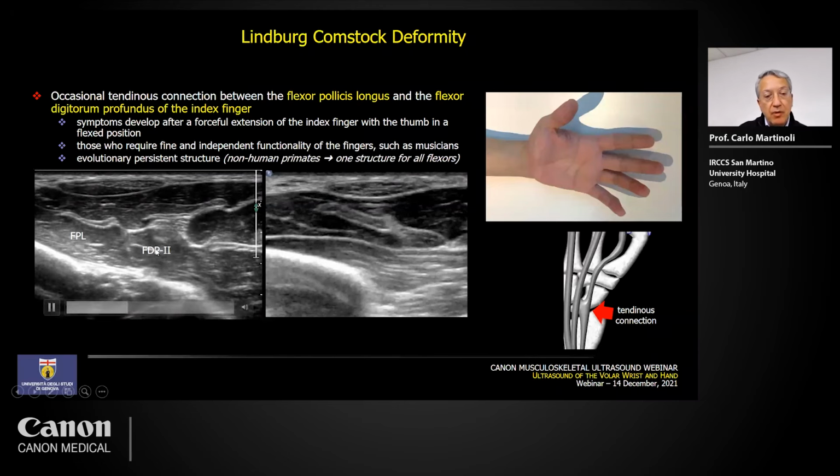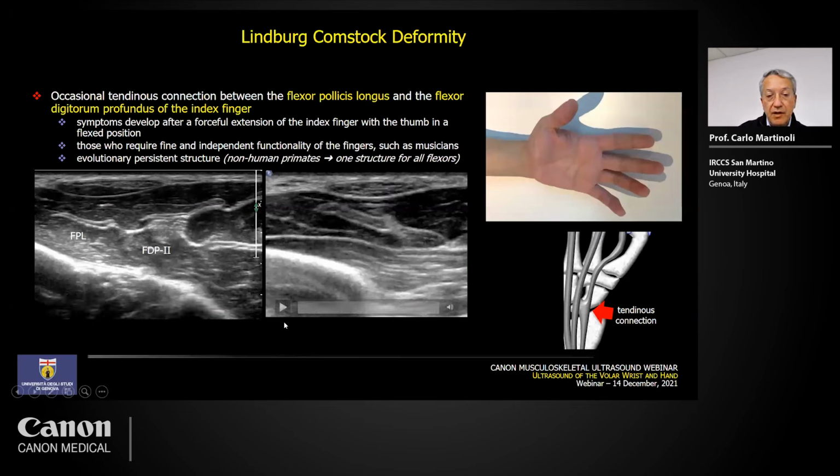This is an example in which we see the coordinated movement of the two structures, the flexor pollicis longus and the flexor digitorum profundus for the index finger, moving together at the same time.